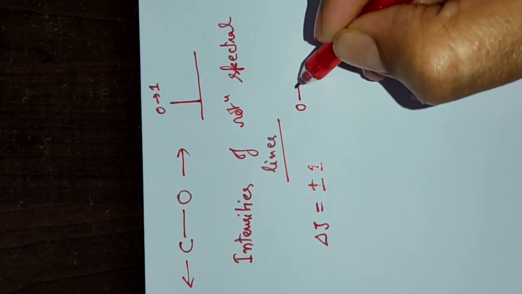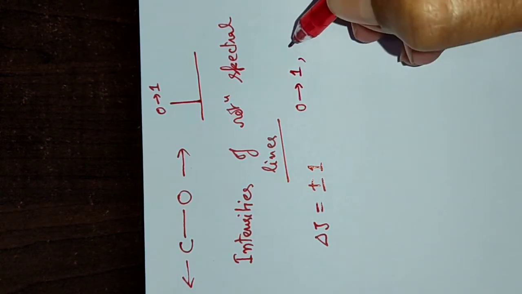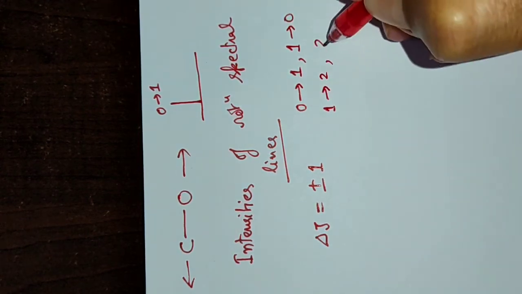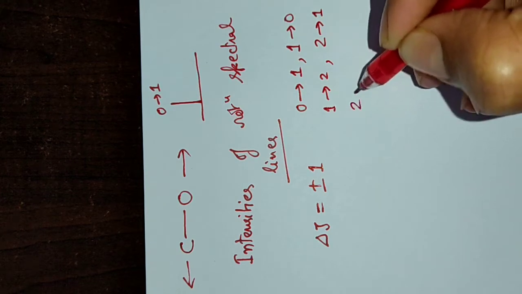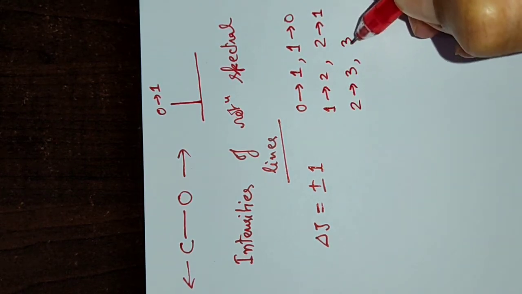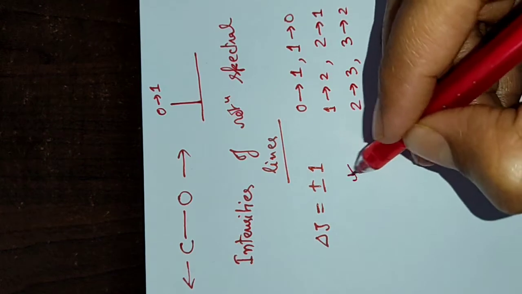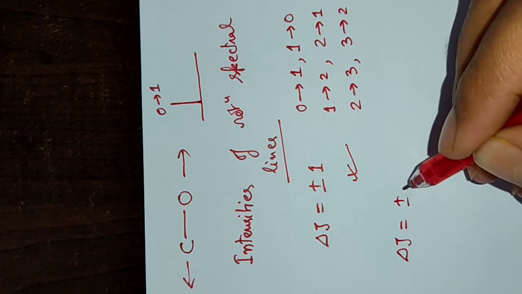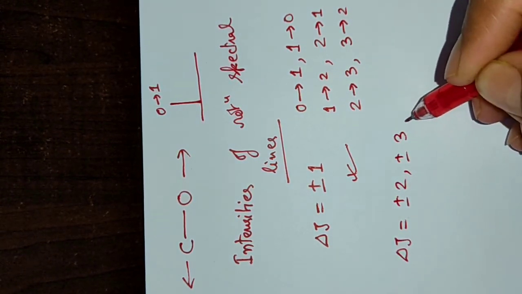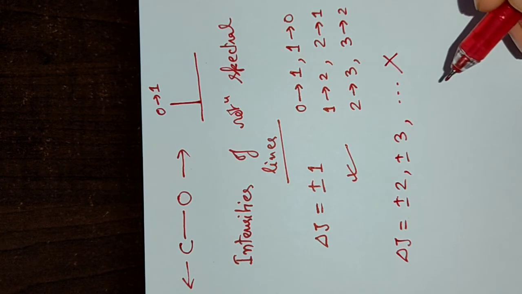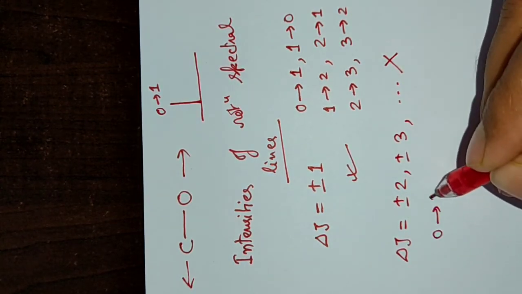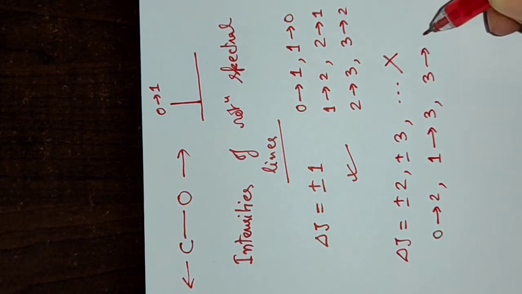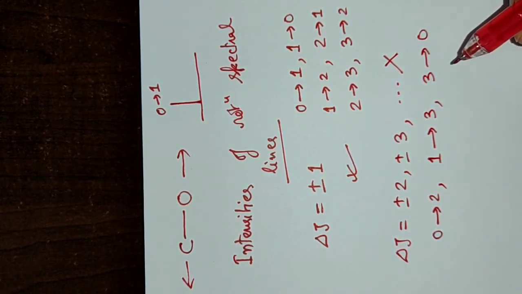That is, 0 to 1 is allowed, 1 to 0 is allowed, 1 to 2 allowed, 2 to 1 allowed, 2 to 3 allowed, 3 to 2 allowed. These are all allowed. But del J equals to plus minus 2, plus minus 3, these are not allowed. That is, from 0 to 2 or 1 to 3 or 3 to 0, these transitions are eliminated.